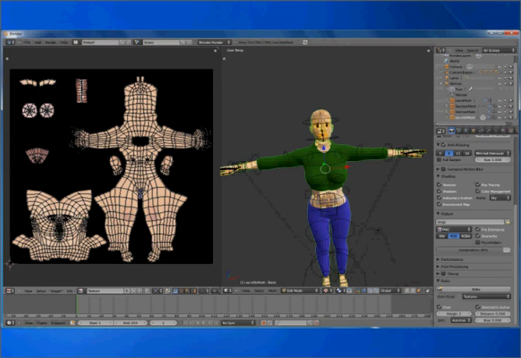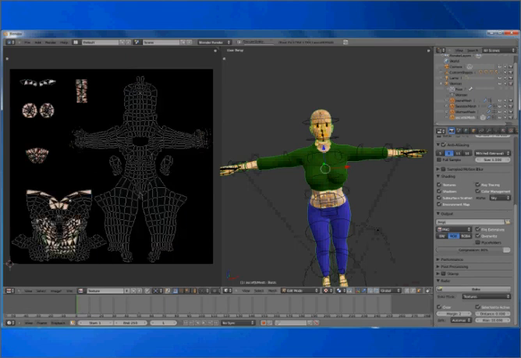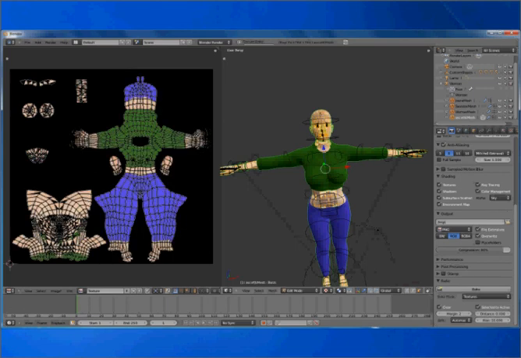Instead of baking the textures from the clothes, it baked the textures from the underlying main mesh. That's not what we want, and that's because of this bias. With bias 0, it tends to take the surface closest to our target. So we'll just go ahead and make this say 10, and we'll bake again. Make sure clear is on so that it deletes before it bakes again, and bake. This is more like it.